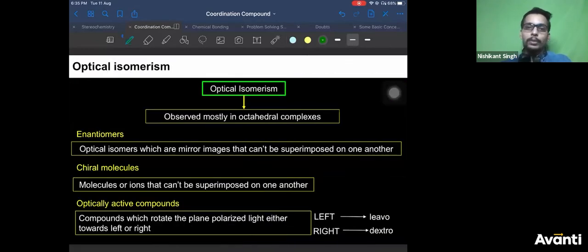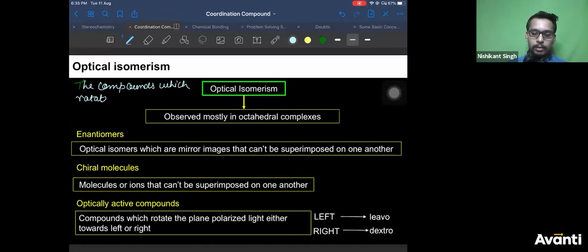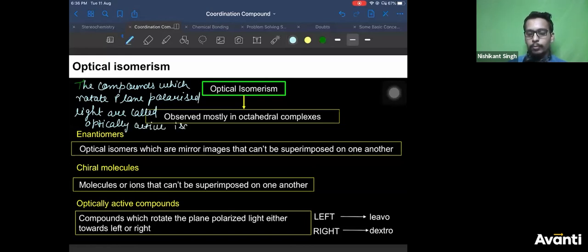Now, optical isomerism. What is optical isomerism? All of you know, I will still define it. The compounds which rotate plane polarized light are called optically active isomers, or optical isomers.